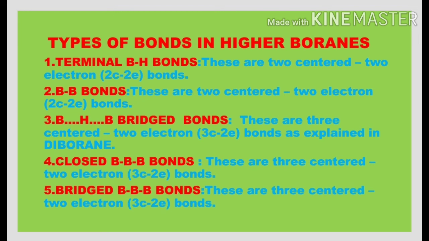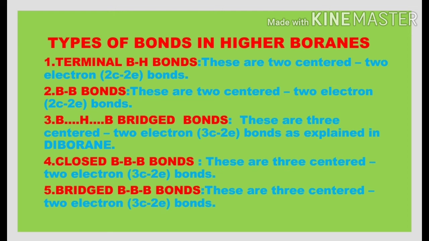And second type of bonds are B-B bonds. These are also normal covalent bonds, that means two-centered two-electron bonds. And third category of bonds are BHB bridged bonds. These are special bonds or banana bonds or tau bonds. That means three-centered two-electron bonds, which we have learned about already in the diborane.